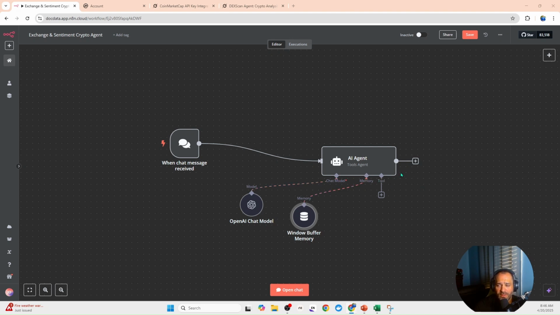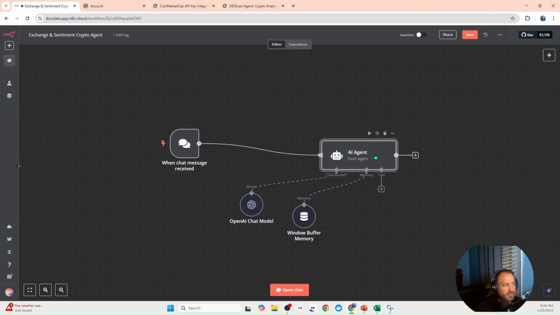Now this is where we're going to start building out the tools. So the tools are different things that the agent can access to complete the task. This can be your Gmail. It could be an HTTP request to a website. It can be Word documents. It can be Google documents, spreadsheets. There's many things you can put here. So your imagination is actually what makes this very useful.